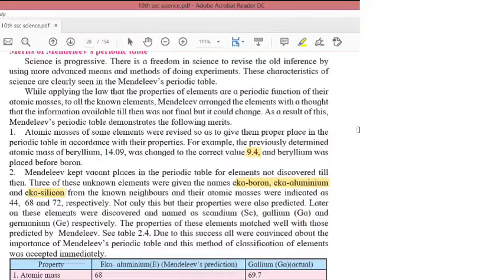Atomic masses of some elements were revised to place them properly in a periodic table.